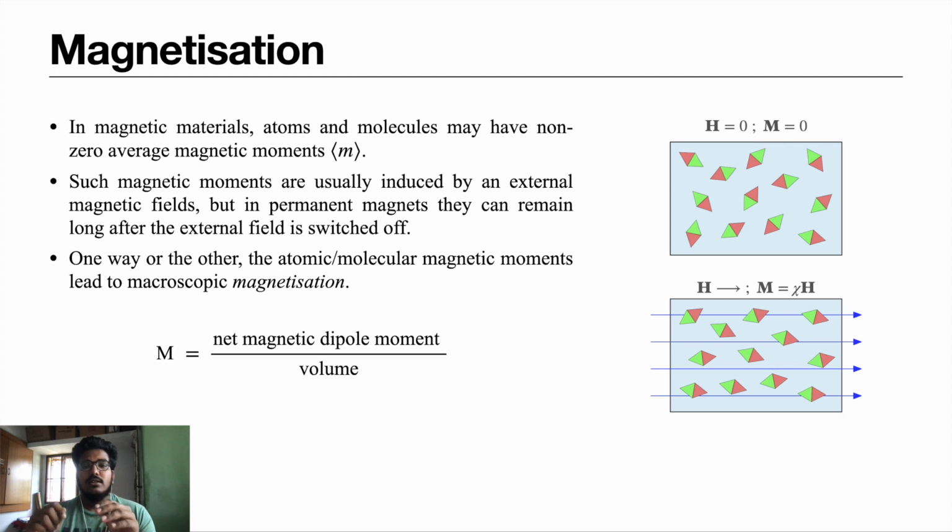So when an external magnetic field is given, the moments, as I said, will align. This leads to a term called magnetization. When they get aligned, they give rise to a net dipole moment throughout the material. So magnetization is the net magnetic dipole moment per unit volume.